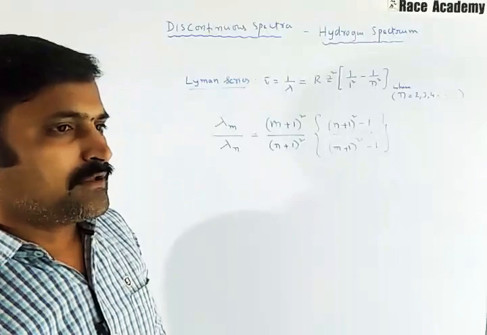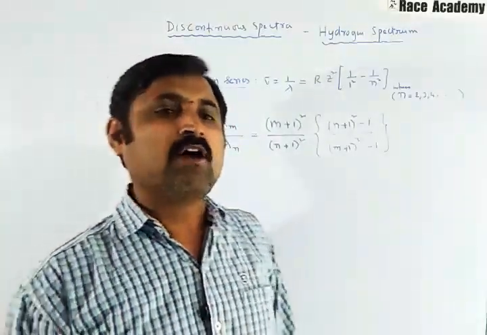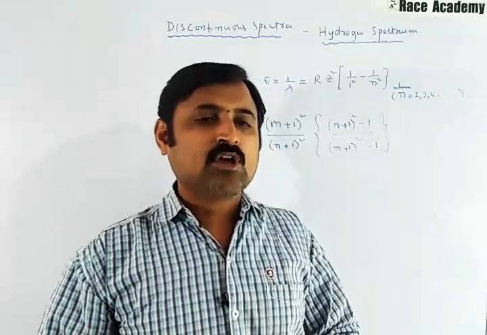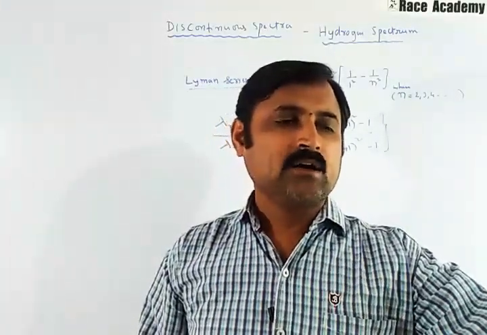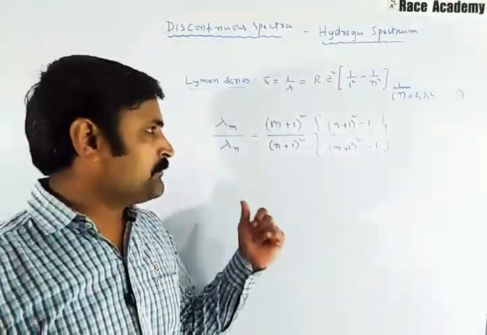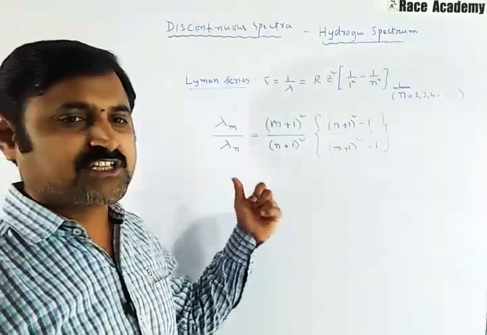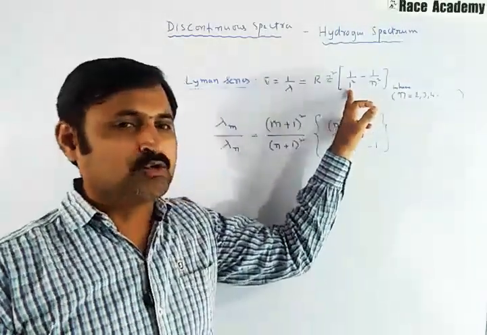So this mathematical expression will help us find the ratio between the absorption and emission line wavelengths only.